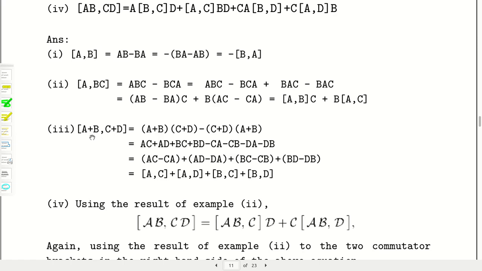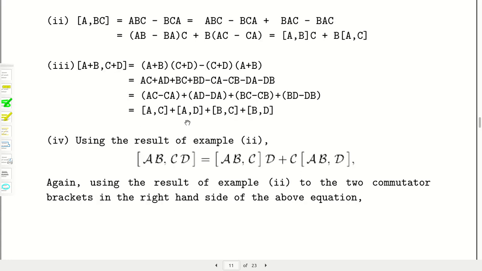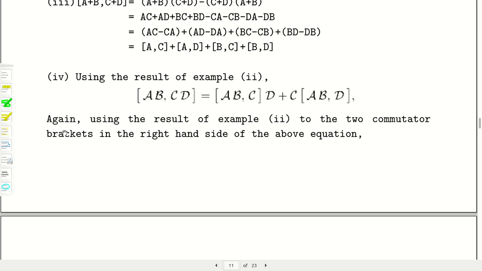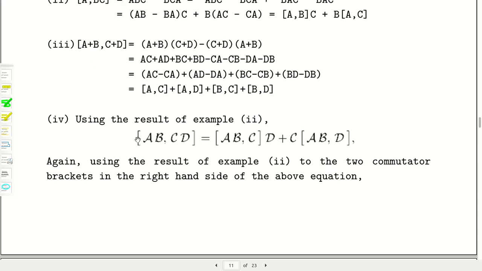Now the distributive law, [A+B, C+D] will give you four commutator brackets differently: [A,C] plus [A,D] plus [B,C] plus [B,D], and it can be proved very easily. Now the fourth relation is very important. What is that? Yes, [AB, CD] can be distributed into four different commutators. This is proved very methodically.